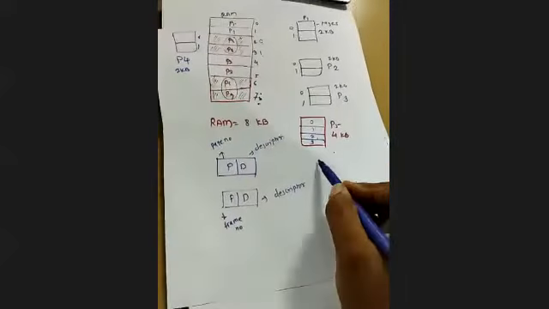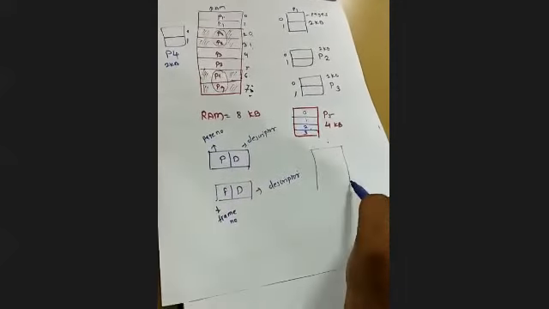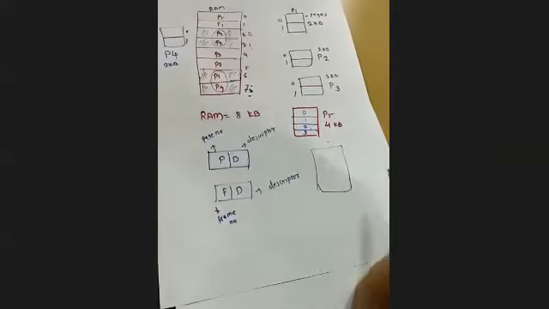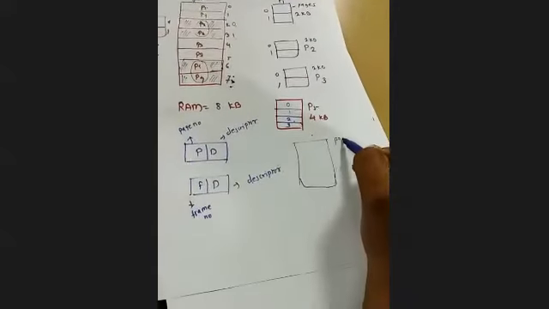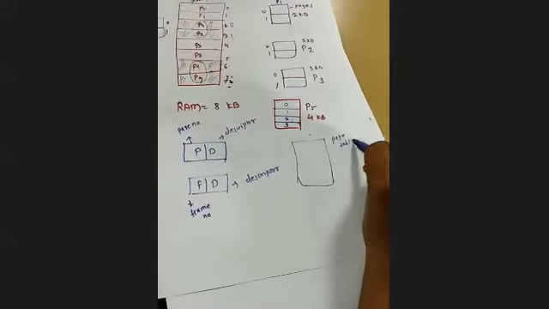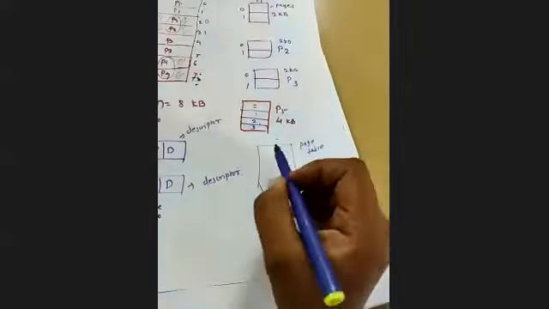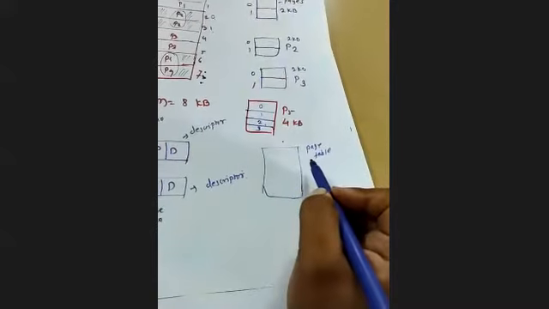One more thing: every process will have its own page table. Now what will this page table contain?